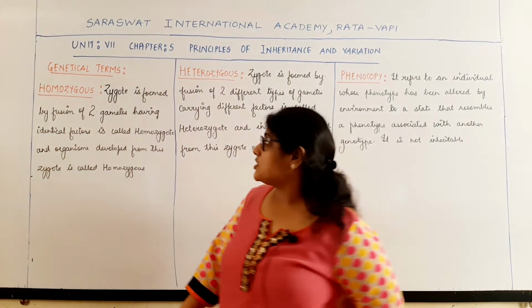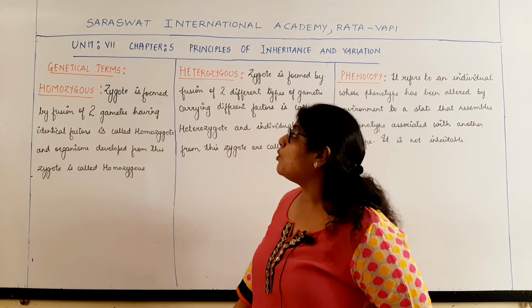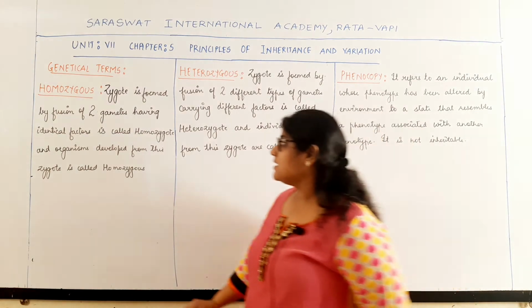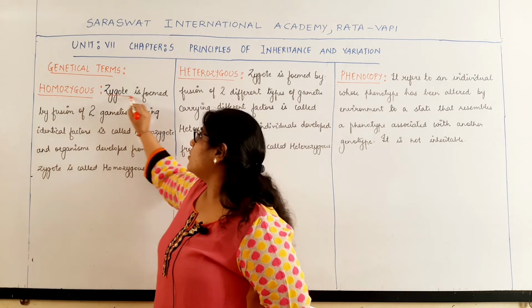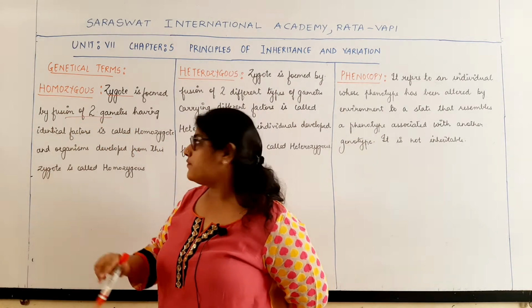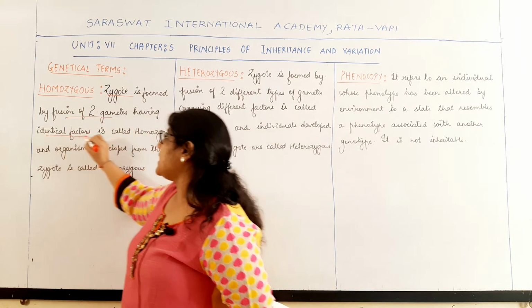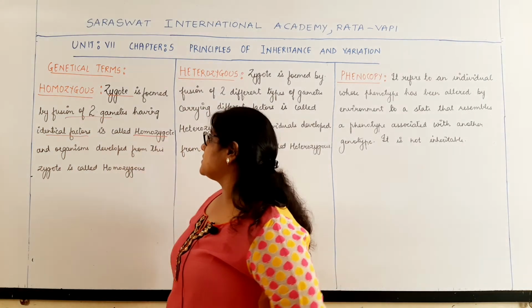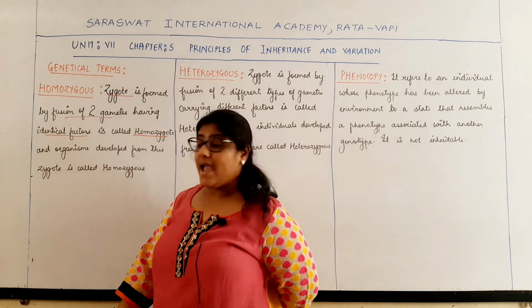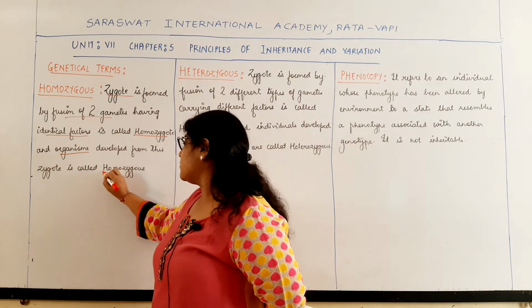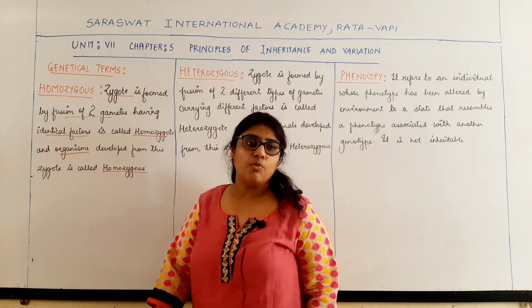Now another genetical term is homozygous. What does homozygous mean? We know that the zygote is formed by the fusion of two gametes. Now if those two gametes contain identical factors, then it is called a homozygote, and the organisms which develop from the homozygote are called homozygous.